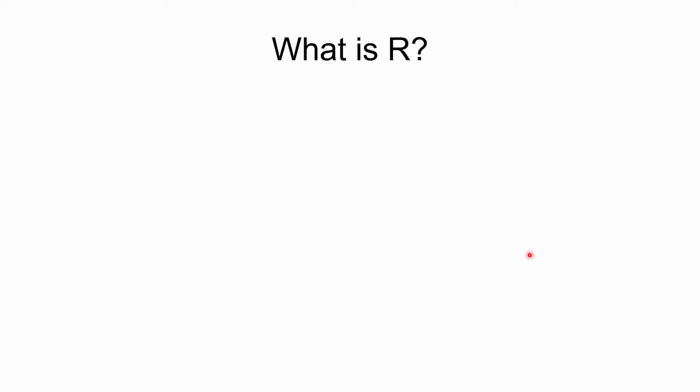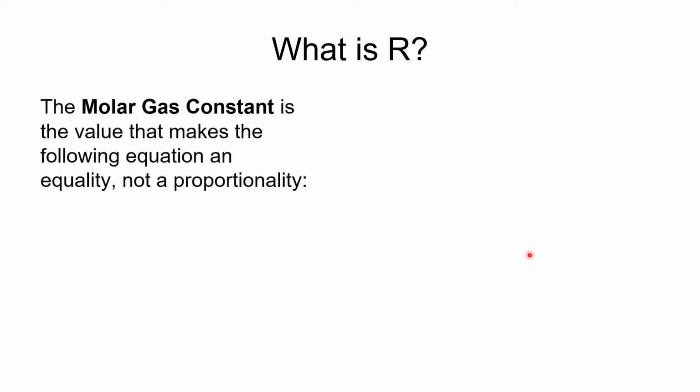So what is R? Well, R is the molar gas constant, and it is the value that makes that equation true. Without getting too elaborate, it's the value that makes this equation true. So the value will depend on what the units are.